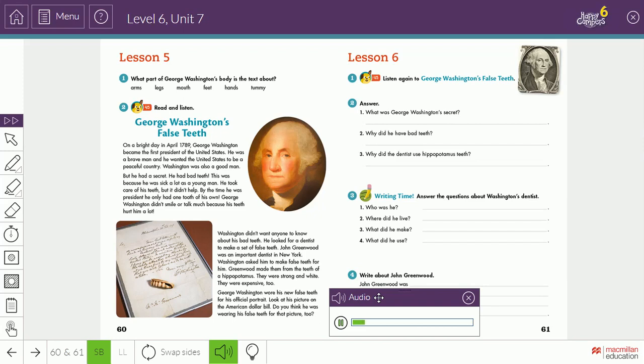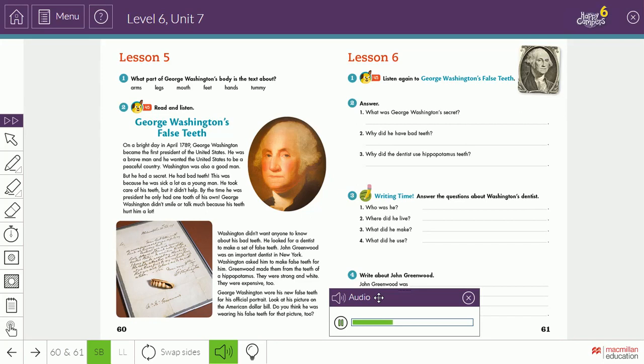On a bright day in April 1789, George Washington became the first president of the United States. He was a brave man, and he wanted the United States to be a peaceful country. Washington was also a good man. But he had a secret.